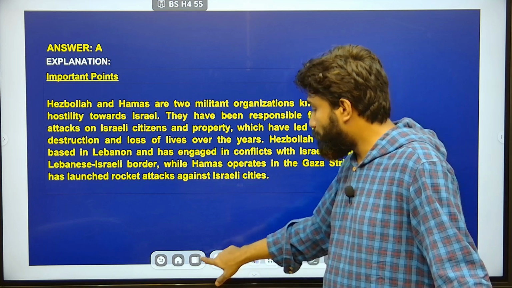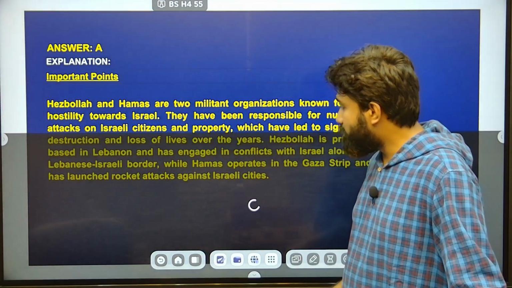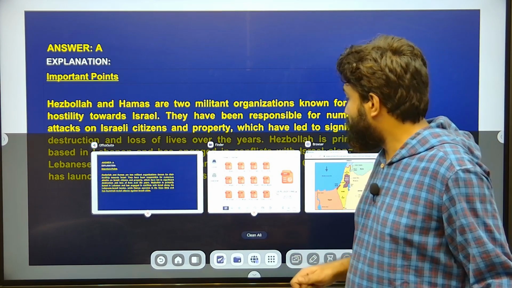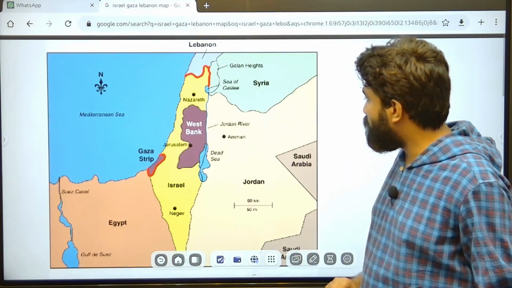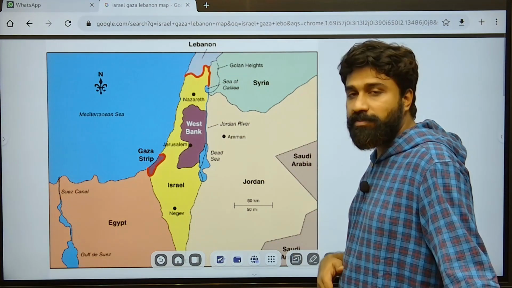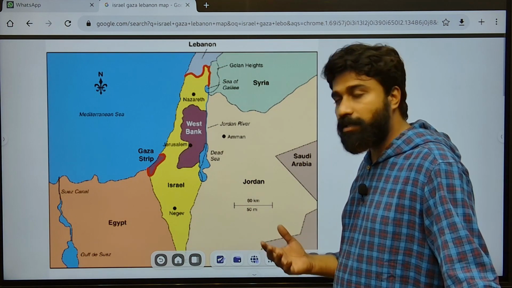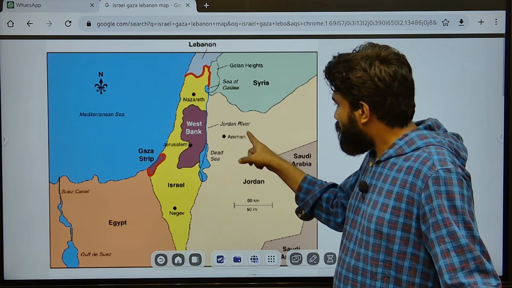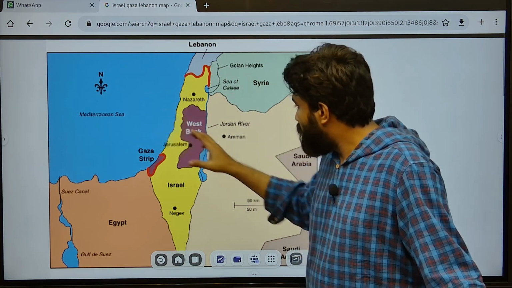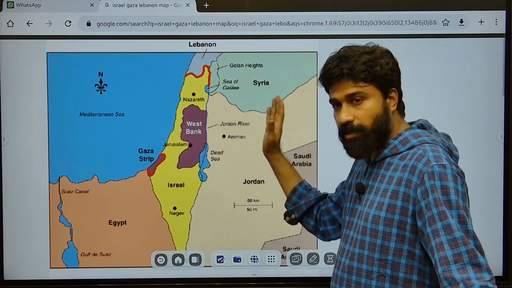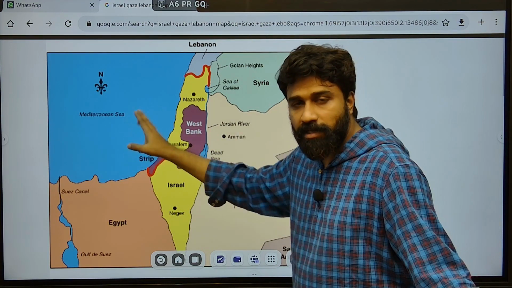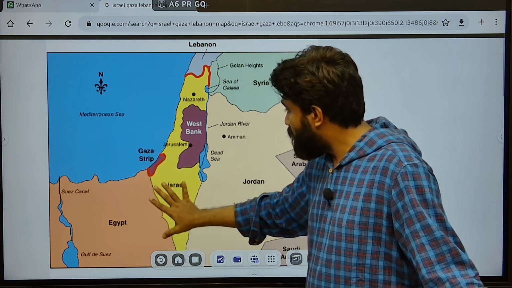In 2015, UPSC asked which of the following regions are open out to the Mediterranean Sea, and also about the Golan Heights and the borders of the Dead Sea. All were asked by UPSC because of their frequent news; it is a conflict zone frequently coming in the newspaper, right? Therefore, Jordan is not open out to the Mediterranean Sea as per the 2015 question. So please remember this. The West Bank is towards the right in the Israel part, and the Gaza Strip is actually open out to the Mediterranean Sea, exactly in the midst of Egypt and Israel.